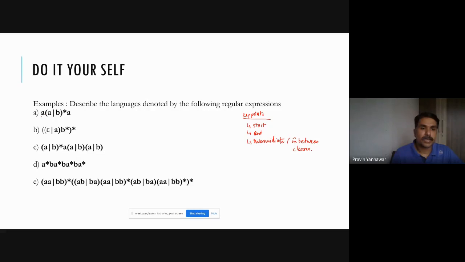It means it starts with A, ends with A. In between that you have A or B. Okay, now since this is epsilon, you have to work with epsilon or A. So null or A. So when it goes with null, it goes with null A A. This instead of this is closure on B, right? And this star is on the whole.